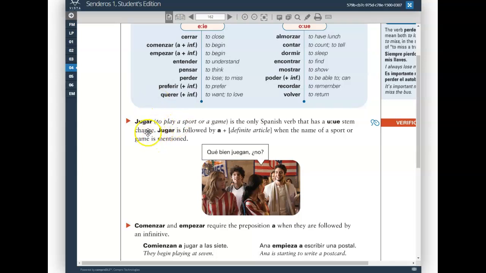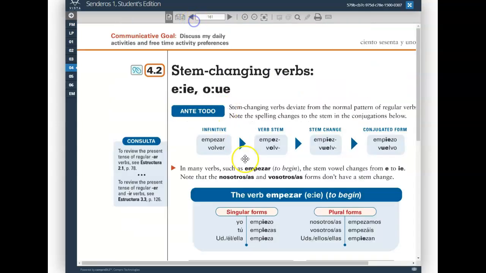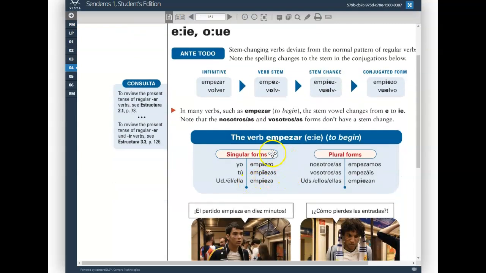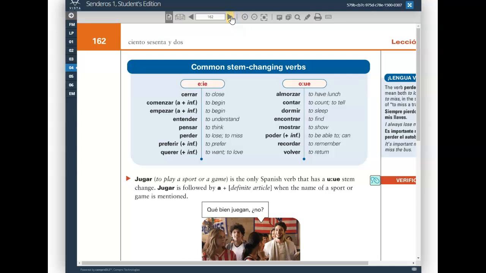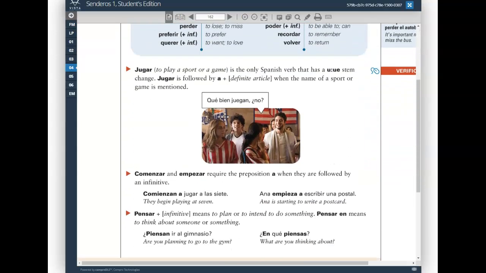So the verb jugar in the nosotros form would be jugamos. But when conjugated in the different forms, it would be yo juego, J-U-E-G-O, juegas, juega, juegan. But again, in the nosotros form, jugamos. And the J again is like a soft H, like the English H, right? Aspirated, not voiced.